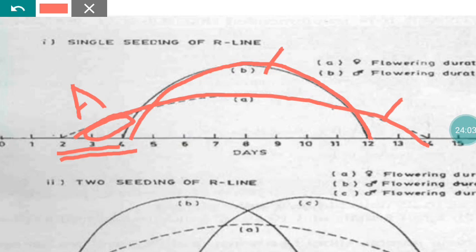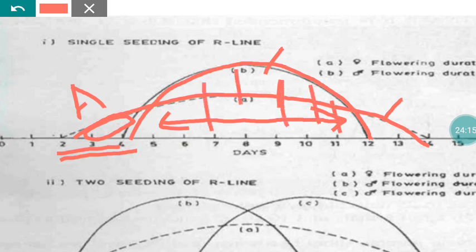Whatever flowers are in the A line during this period will be supplied with adequate pollen by the R line. There won't be any problem; the plant will receive the pollen and there will be a sure seed set.